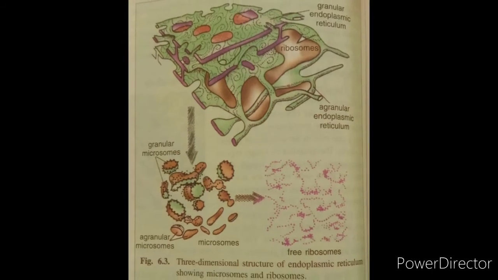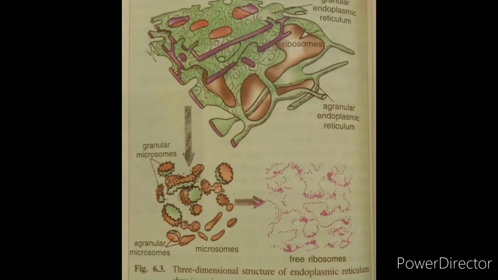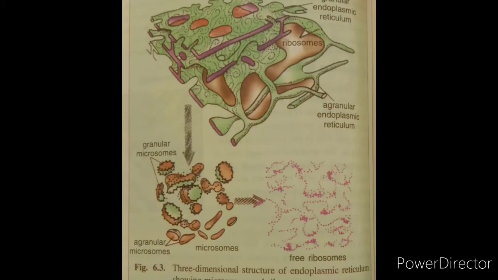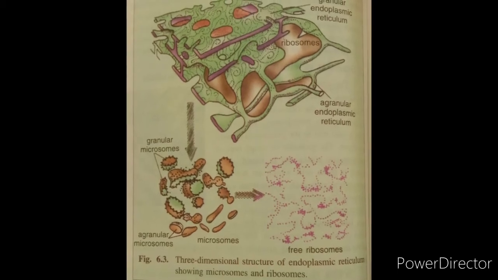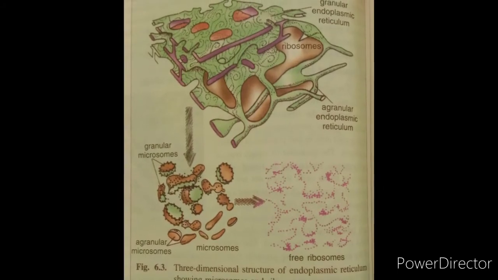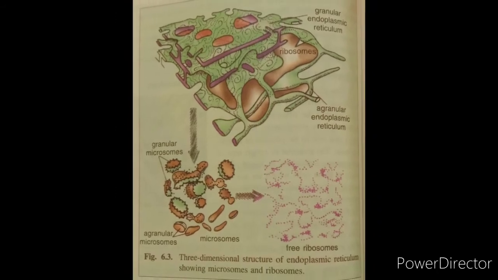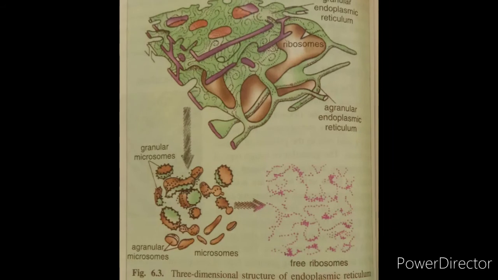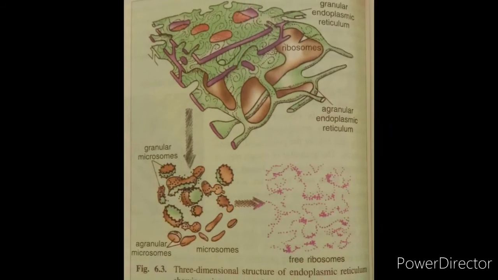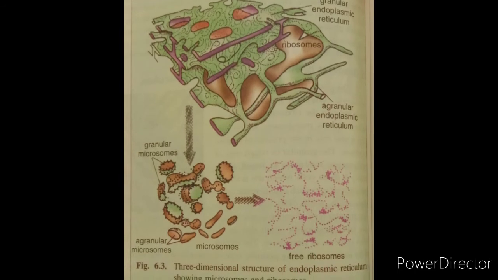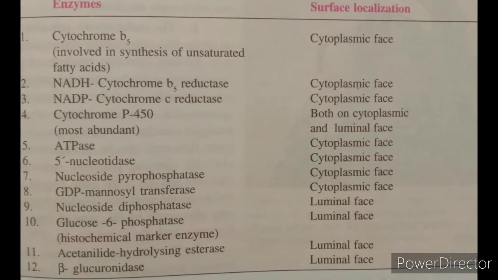So, first of all, we have to discuss the role of the smooth endoplasmic reticulum. The synthesis of lipids and steroids is performed by the smooth endoplasmic reticulum. Along with this, it metabolizes carbohydrates and steroids and regulates calcium concentration, drug detoxification, and attachment of receptors on cell membranes.